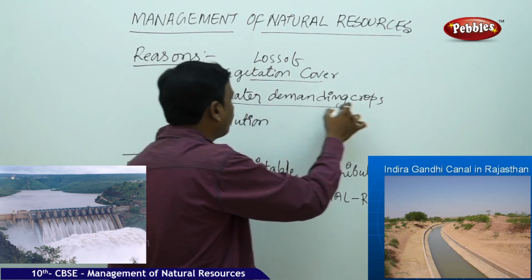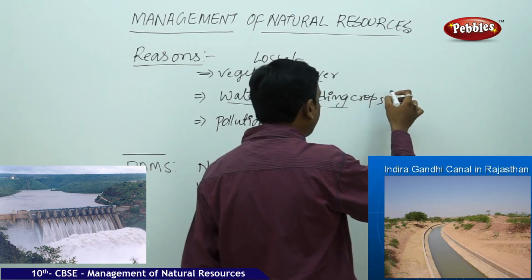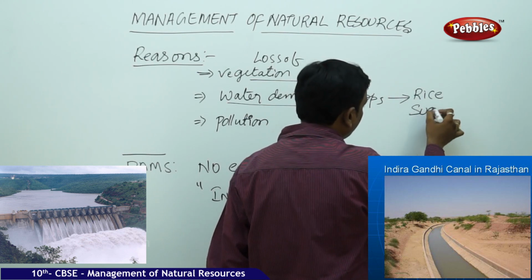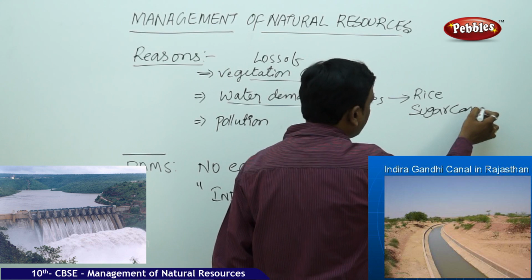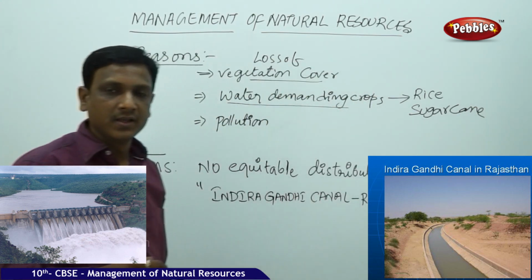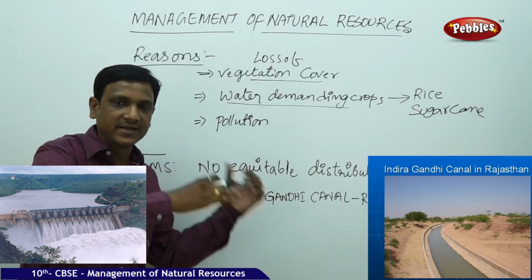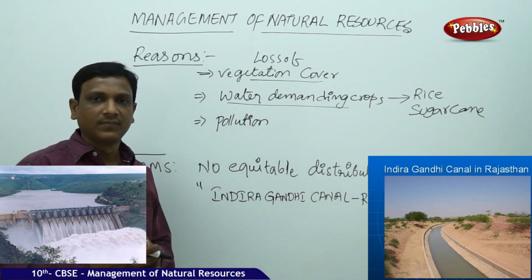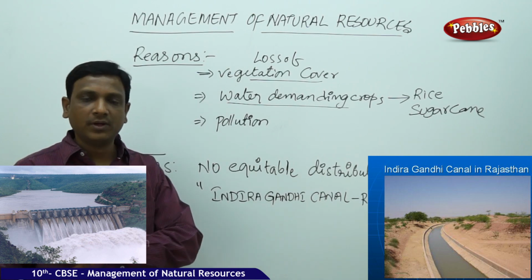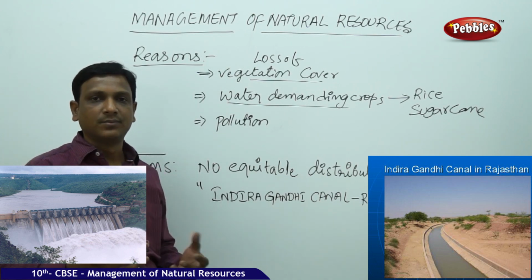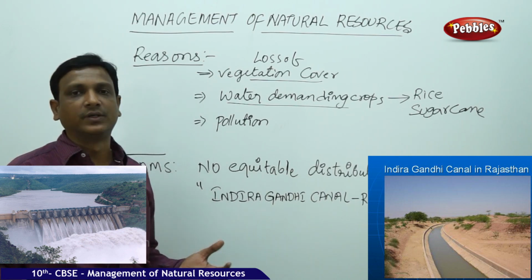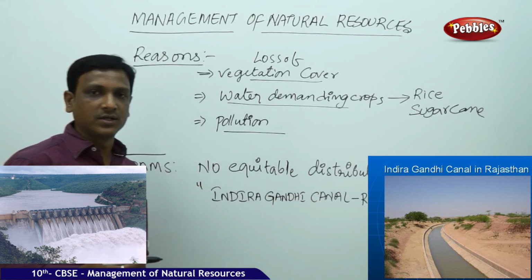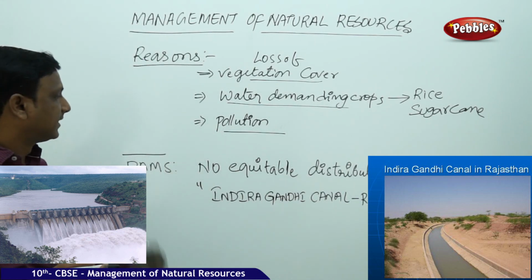The second one is diversion of water for water demanding crops. Let us take rice, sugarcane. So these are the crops that need a lot of water to grow. So in some places the water is diverted to the crops which take a lot of water. So in those cases the other places may not get proper, no equitable distribution of water. And the third one is pollution, releasing effluents, wastes into the water, also one of the problems for the water crisis.